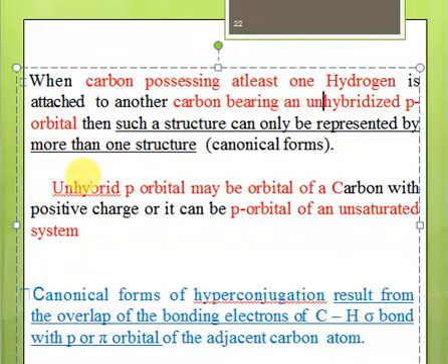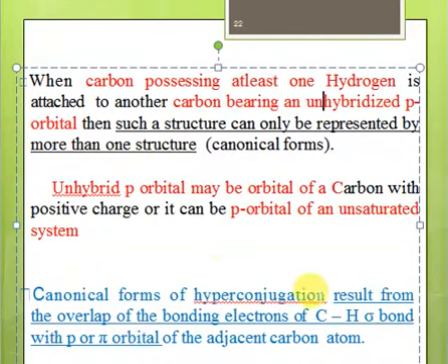So that unhybridized p orbital may be the orbital of a carbon with a positive charge, or it can be the p orbital of an unsaturated system, right? So the canonical forms of hyperconjugation result from overlap of the bonding electrons of the sigma bond of C-H and the p or pi orbital of the adjacent carbon, right?